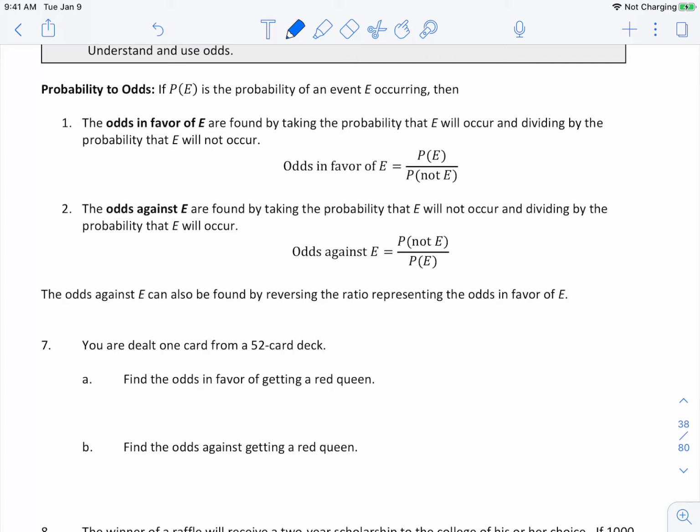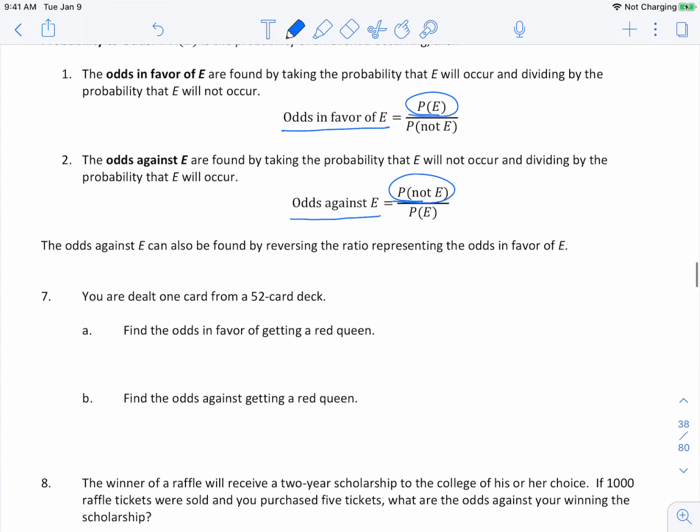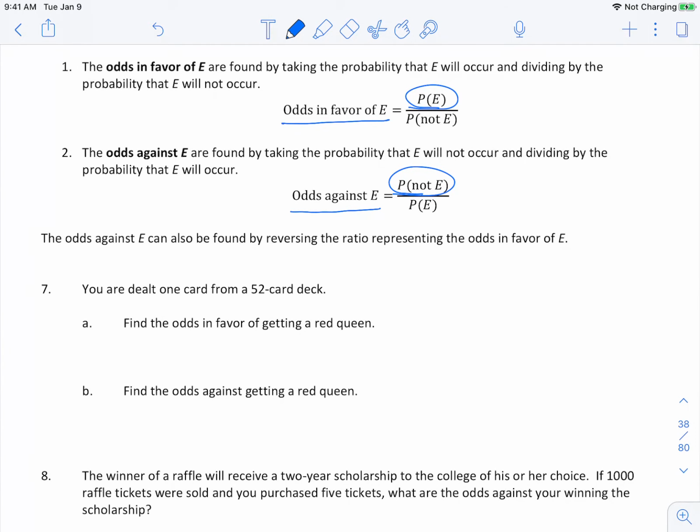So again, if you want odds in favor, that means you're putting the event happening in the numerator. If you want the odds against, you're putting the probability that the event does not happen in the numerator. So you have to pay attention to the wording because that will dictate what goes in the numerator and what goes in the denominator. So we have here the odds against E can also be found by reversing the ratio representing the odds in favor of E.